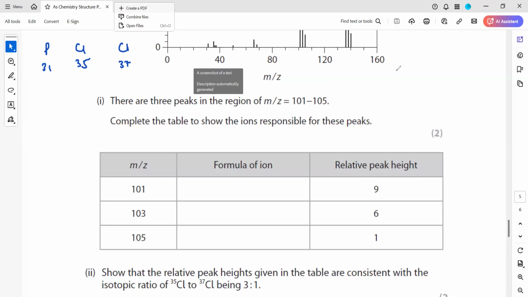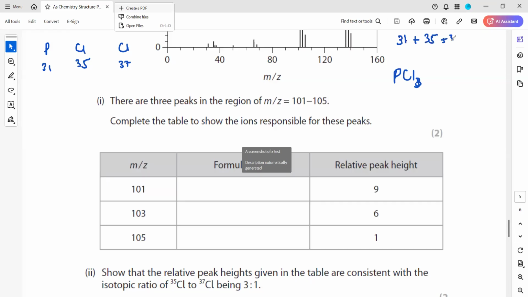If I was having, for example, PCl3, what is the maximum mass of the PCl3? Phosphorus is 31. Let's take, for example, one chlorine 35, another chlorine 37, another chlorine 35. What will be the sum? This sum will be more than 120.